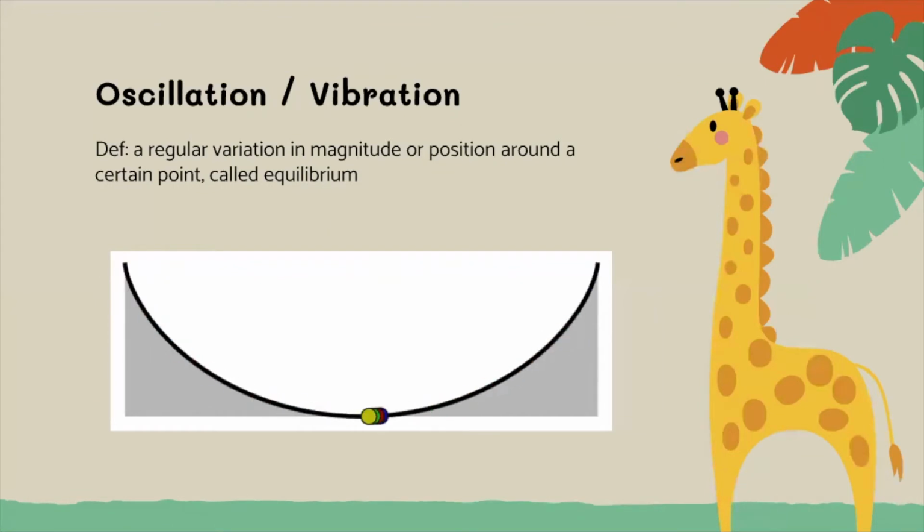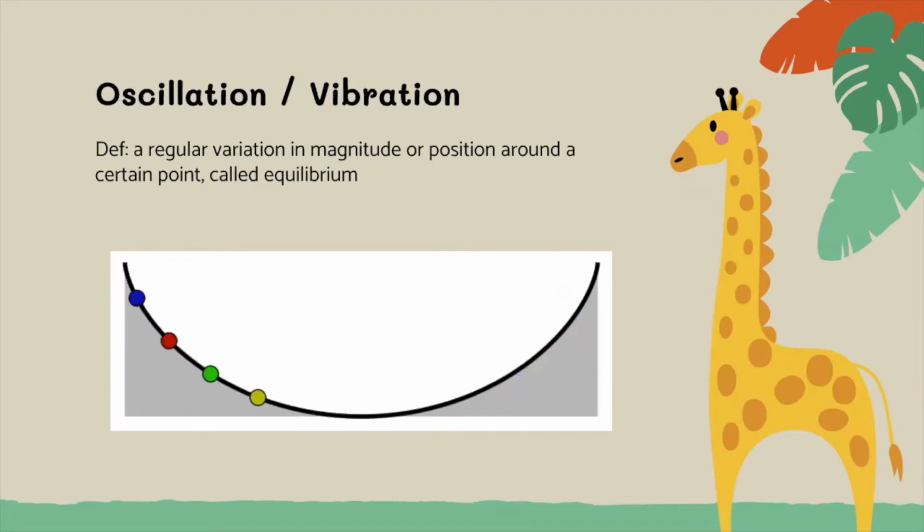Okay, so periodic motion is this big class of categories, things that repeat themselves. A subsection would be called an oscillation or vibration. You and I are going to call those the same thing. We're going to call those synonyms of each other. So an oscillation or vibration is a periodic motion. It's a motion that repeats itself in even increments of time along the same path. So it's going to do all the same things a regular periodic motion does, but now it's going to do this around a specific point called your equilibrium position.